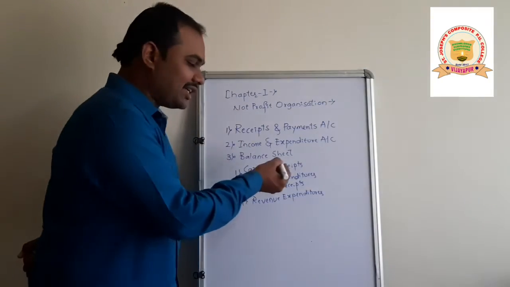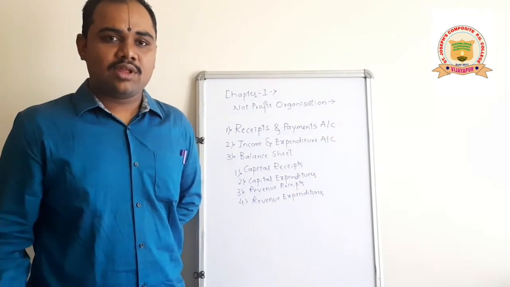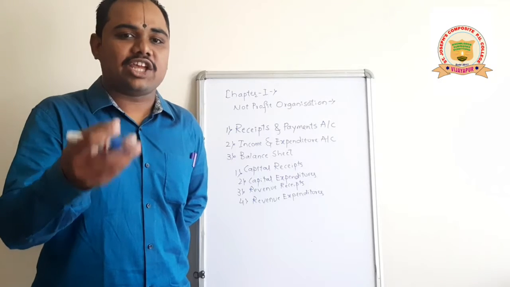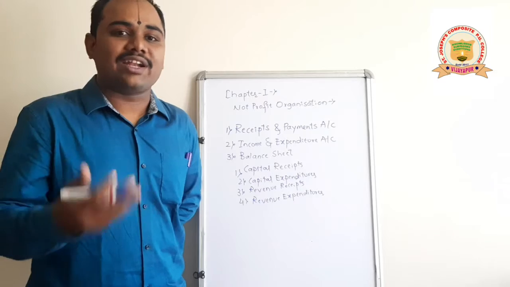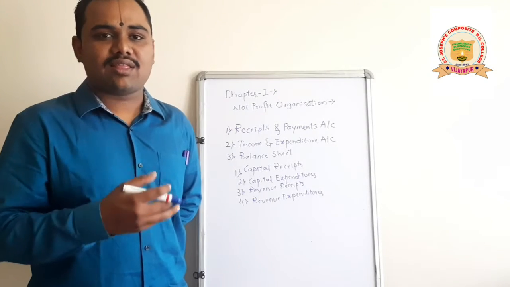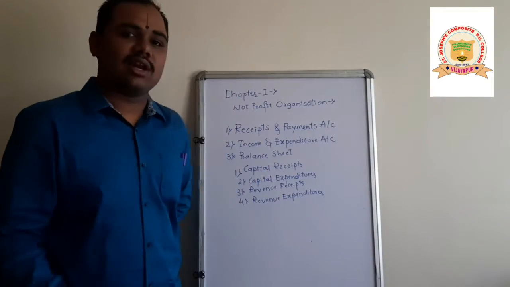First one is capital receipts. What do you mean by capital receipts? Those receipts which are non-recurring in nature. Non-recurring means which we will not do frequently, which we will not repeat. We will do it only once in a few years. So such receipts are called capital receipts.